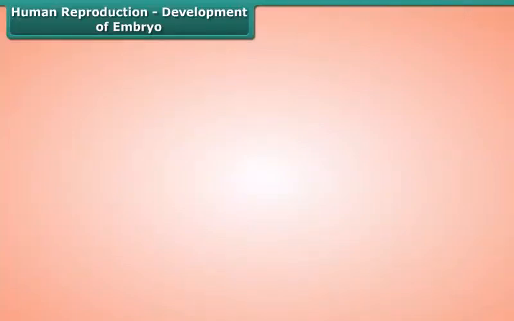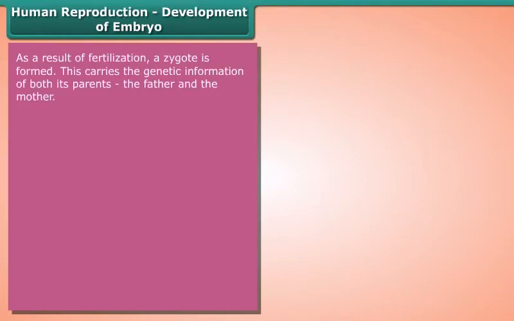Human reproduction, development of embryo. As a result of fertilization, a zygote is formed. This carries the genetic information of both its parents, the father and the mother.